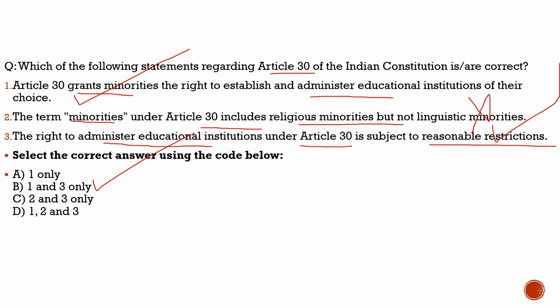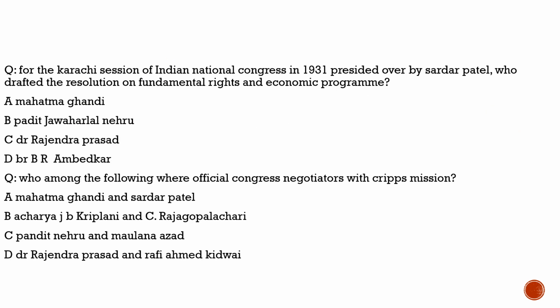With this, let's move to the last part of our discussion, where we will try to solve some previous year questions, and we will try to understand what is the trend which is used by the UPSC in framing such questions. Here the question is about the Karachi session. Let us see what the question says. For the Karachi session of Indian National Congress in 1931.